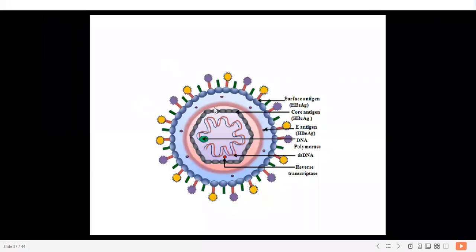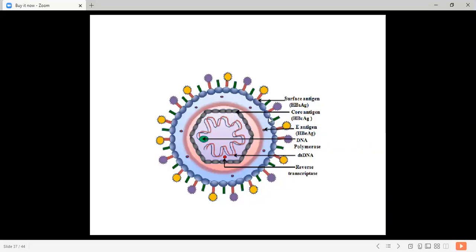So here you can see the structure of this virus. A nucleocapsid, that is the core protein. It belongs to the Hepadnaviridae family, which is a DNA virus.